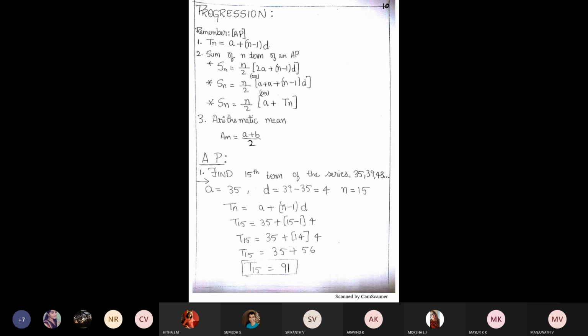Please tell me if you have any queries or questions. Sn is equal to n by 2 into 2a plus n minus 1 into d. You know what is a, what is d, what is n. Sn is sum. Tn is the last term, or we call it the nth term. Sn is the sum of the terms. S refers to the sum up to n terms. Understood? Any questions?